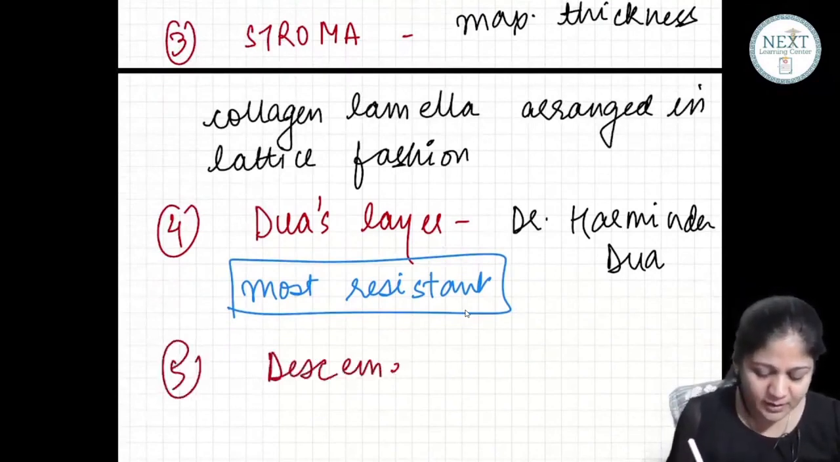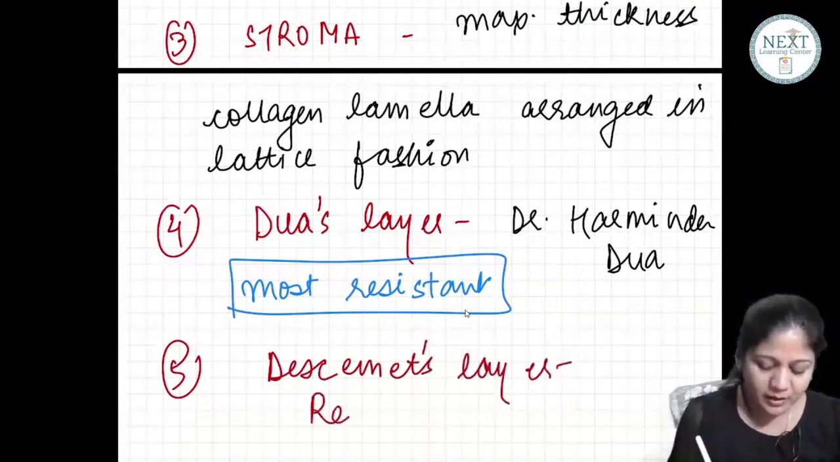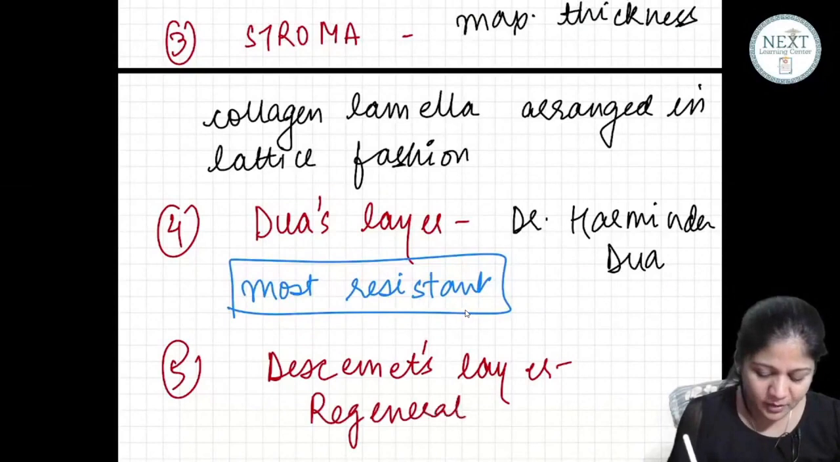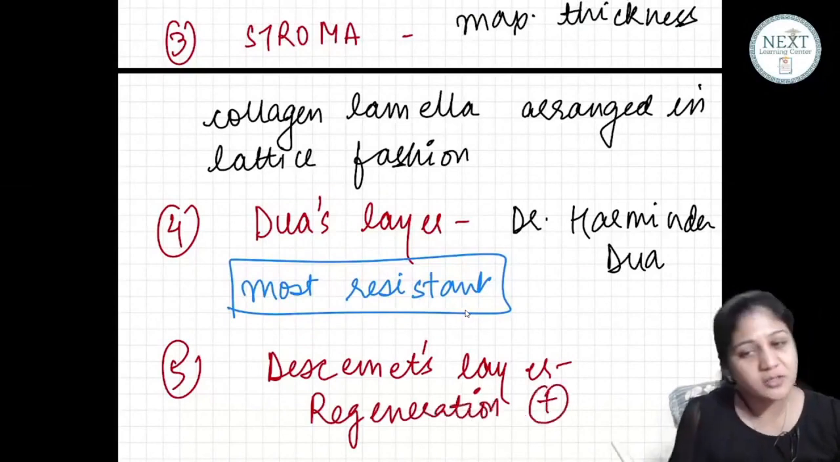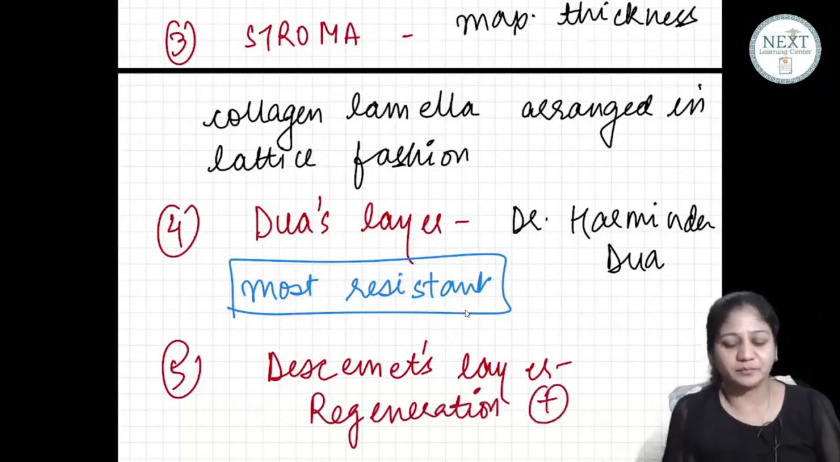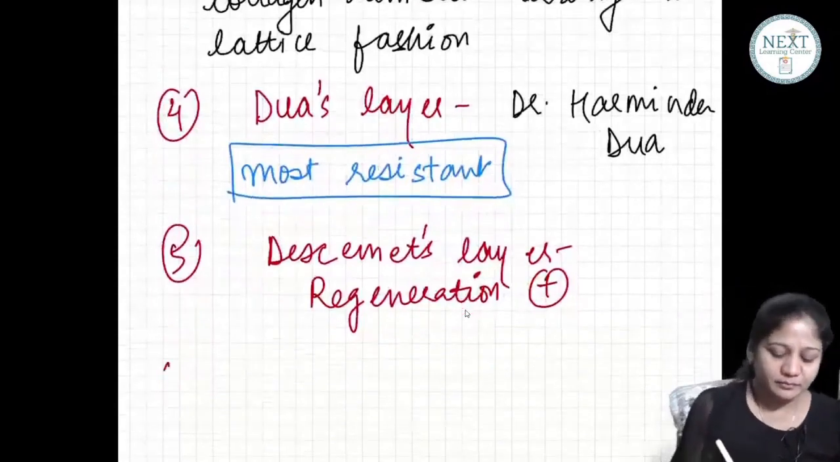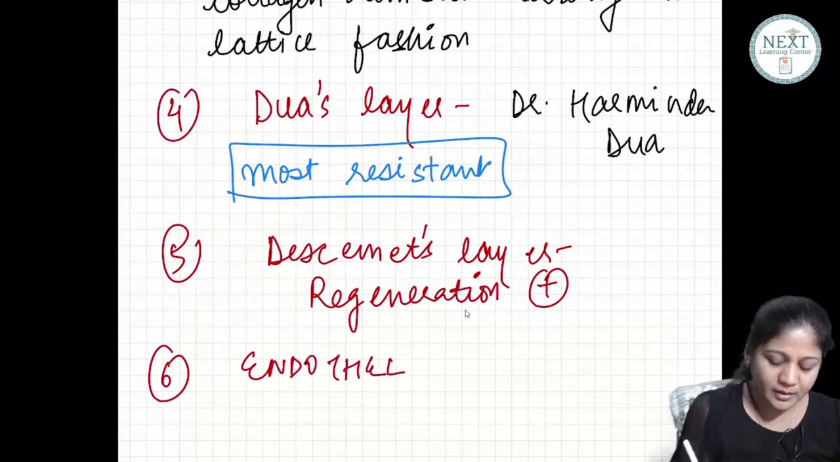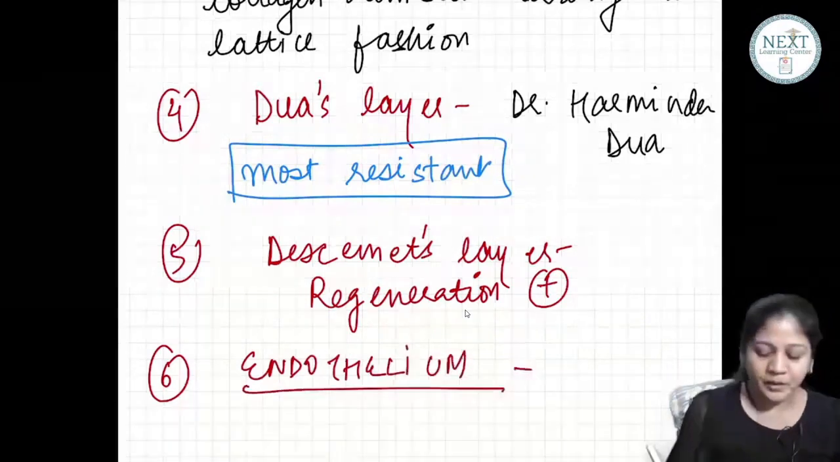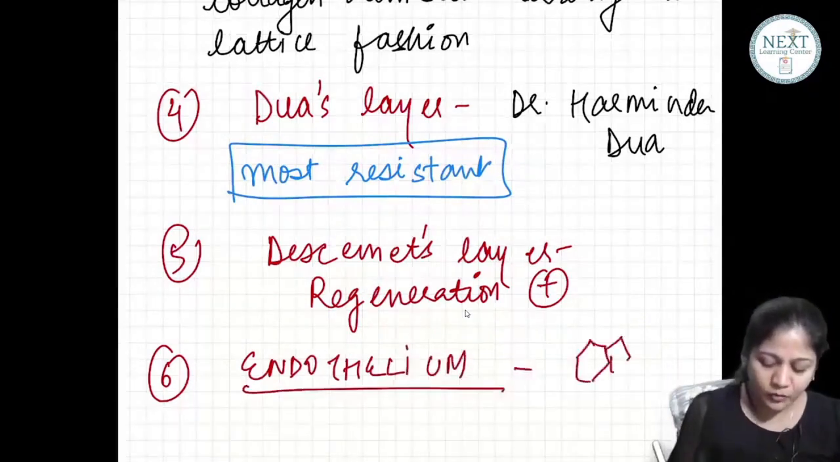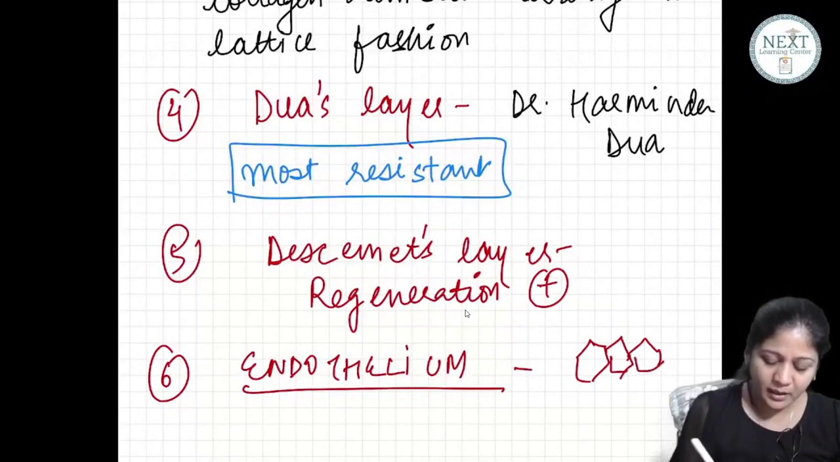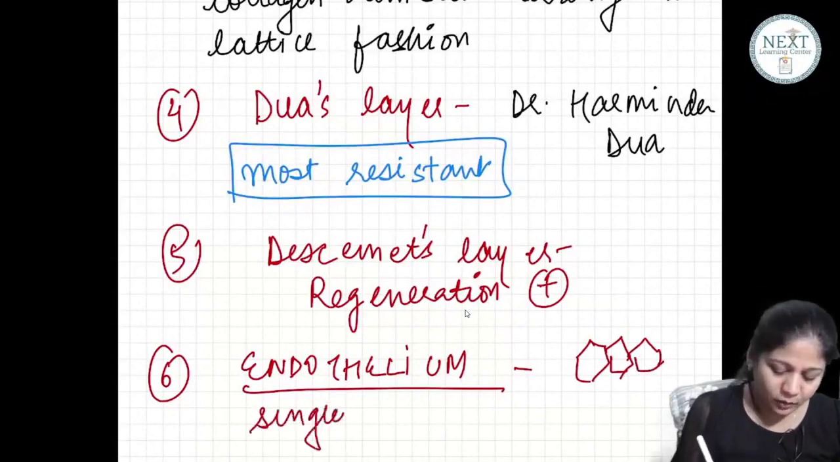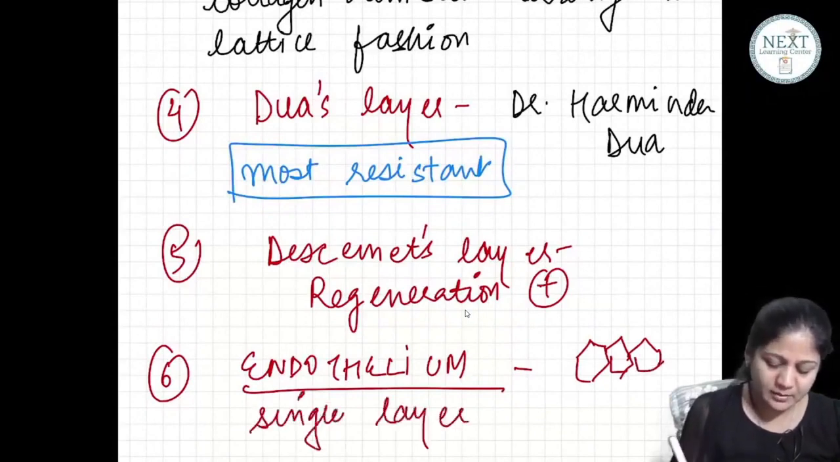The next one is Descemet's layer. This can also be regenerated. You can also have regeneration at this layer. Now the next one is the most important layer of the cornea. This is endothelium. It has a single layer of hexagonal shaped cells.